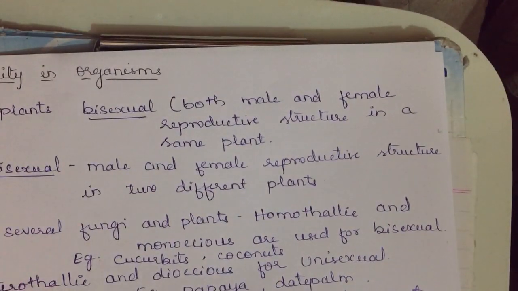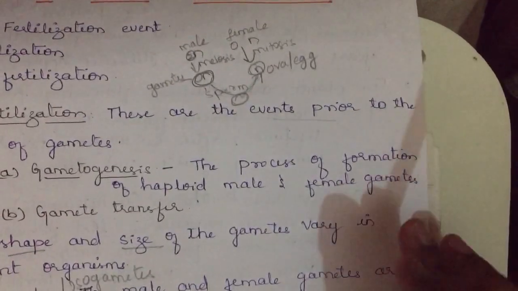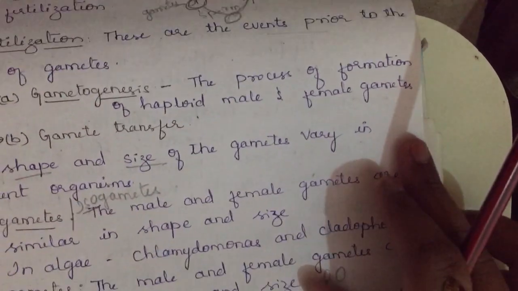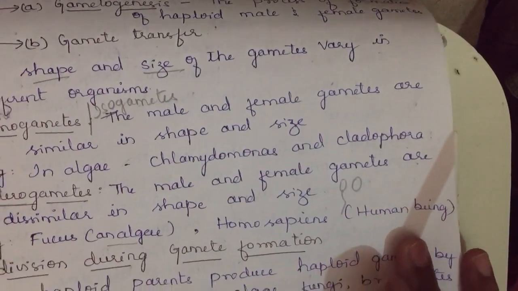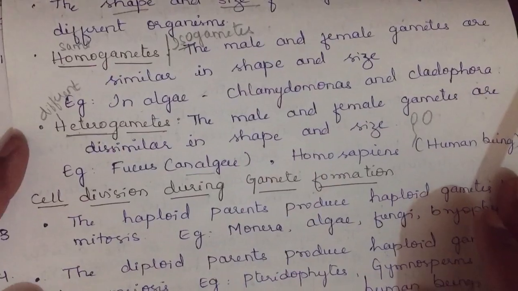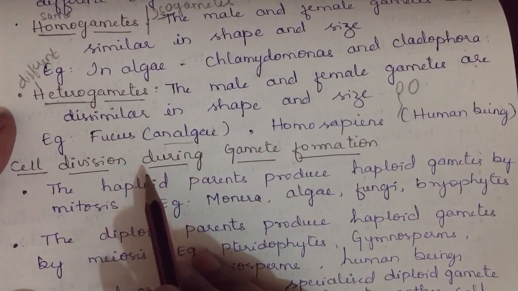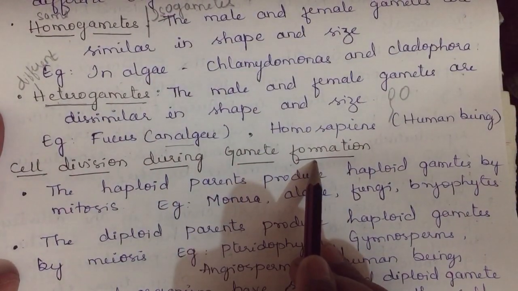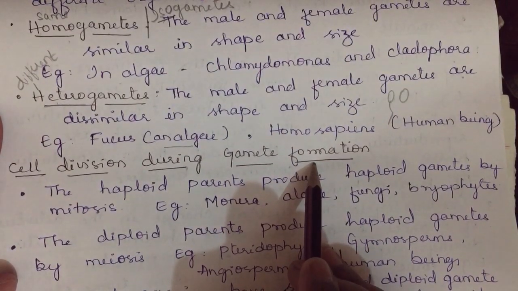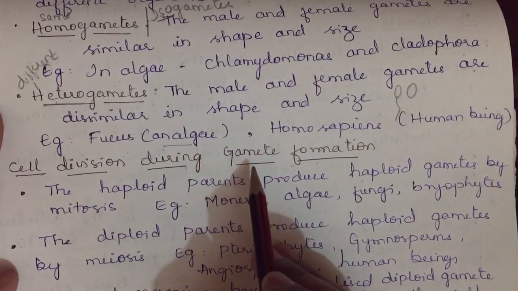Anyhow, we were discussing those gametes, homogametes and heterogametes. Questions have been asked many a time: what are the differences among those, what are heterogametes, give example, what are homogametes, give example. This kind of question has been asked many times. Okay, we shall proceed further. We are continuing with gametogenesis itself. In that, cell division during gamete formation. Gametogenesis, what we said, is the process of formation of gametes.